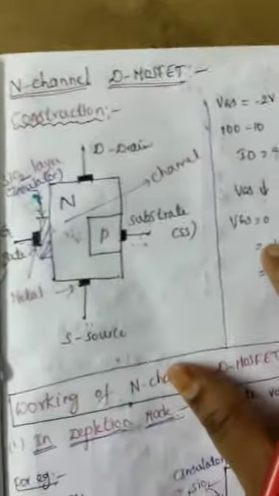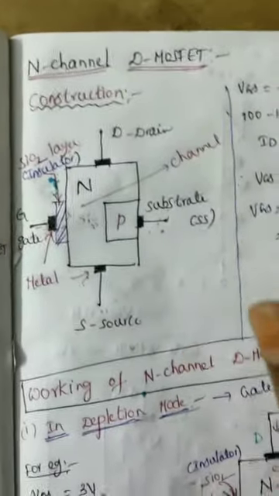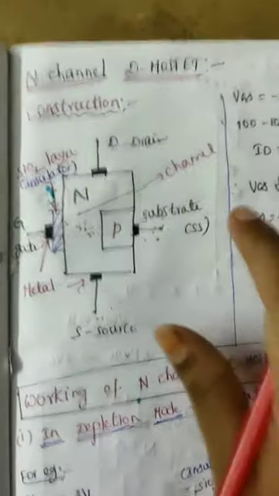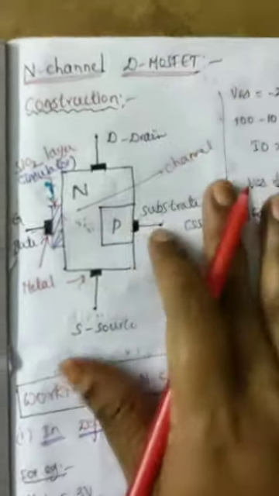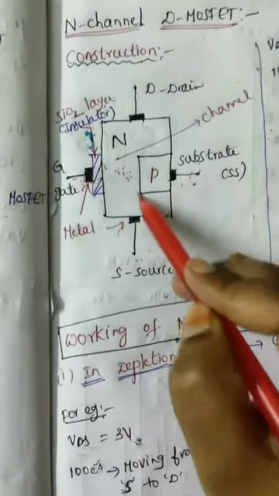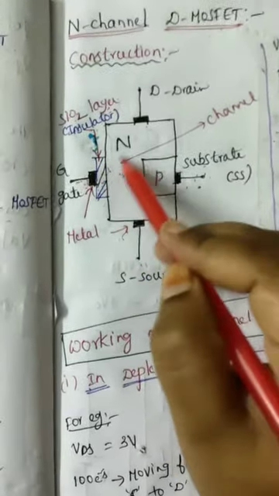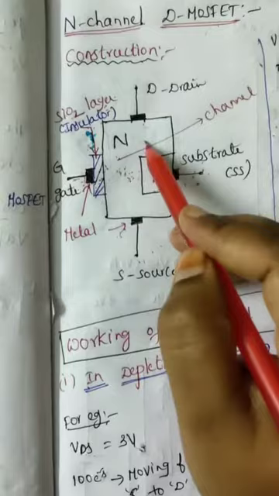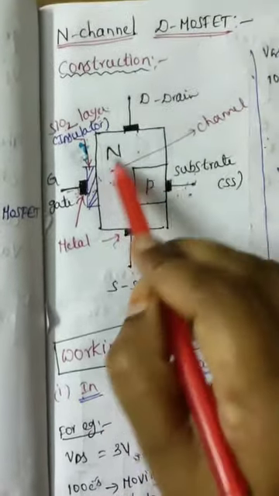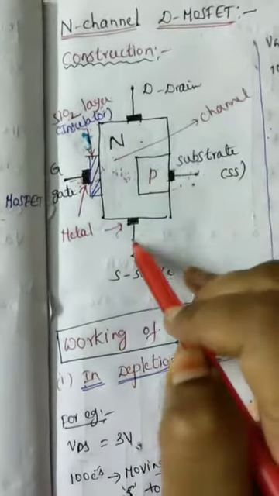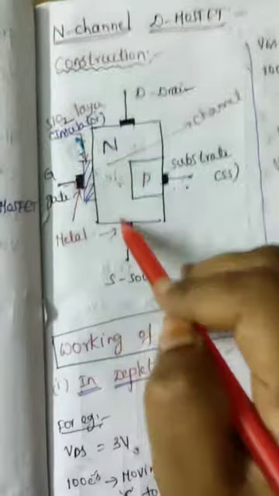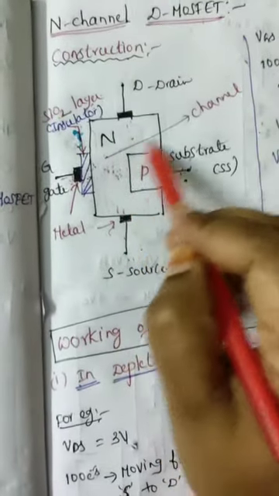Now coming to the construction of the N channel D MOSFET. First, a lightly doped p type substrate is taken, and on the p type substrate heavily doped N type semiconductor is diffused, so drain and source are N type. The space between drain and source is called the channel.